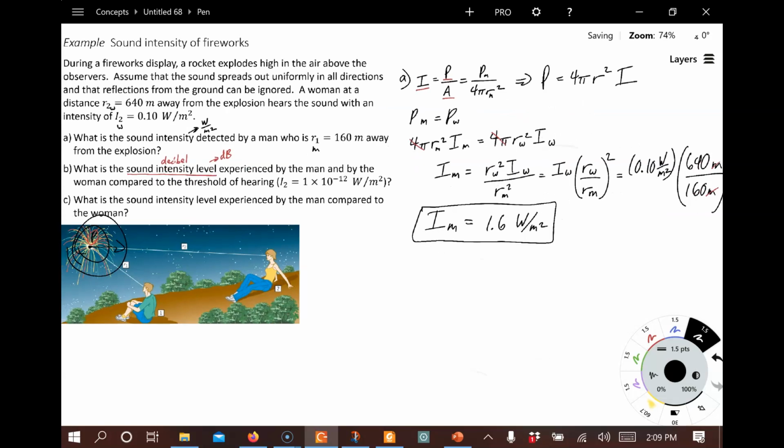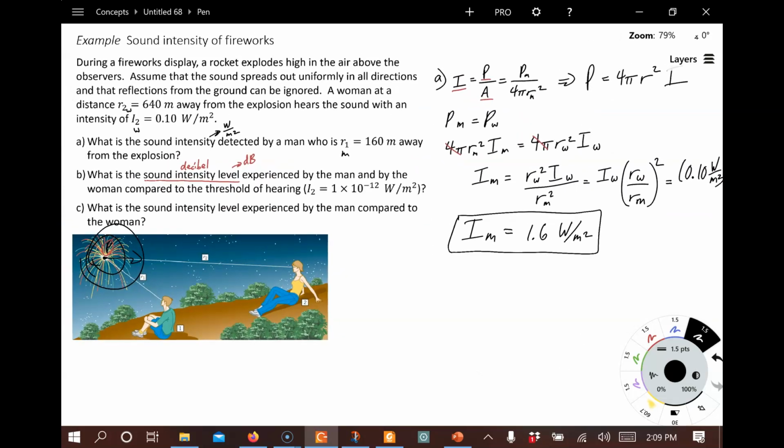All right. Now let's look at part B. Part B deals with sound intensity level, which is the subjective experience of loudness that these people are experiencing. And that's measured in decibels. So for part B, we're going to calculate the sound intensity level experienced by the man and separately by the woman as compared to the threshold of hearing. And I notice a typo here actually. This should be equal to I0, not I2.